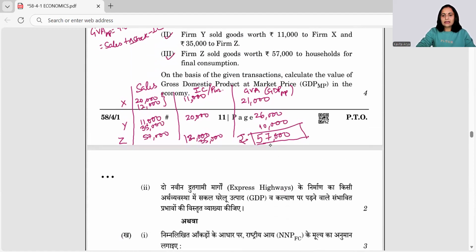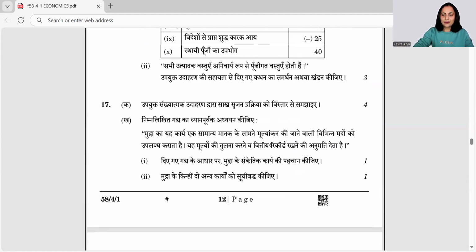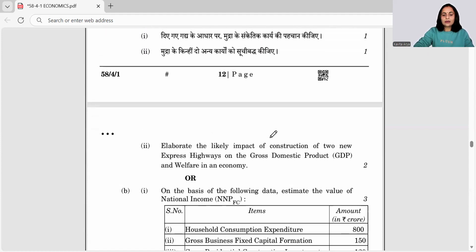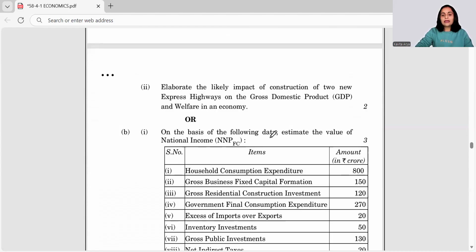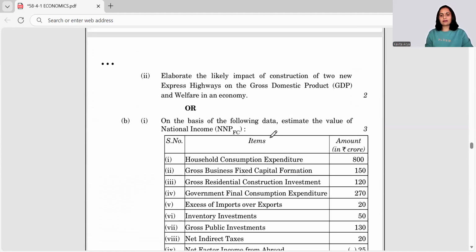And if you want a double-check solution also, if you just total this up and total this up, you add up the first column and second column and subtract the second column from the first column, you would land on this very value. Go for it. Now, the second part is to elaborate the likely impact of construction of two new expressways on